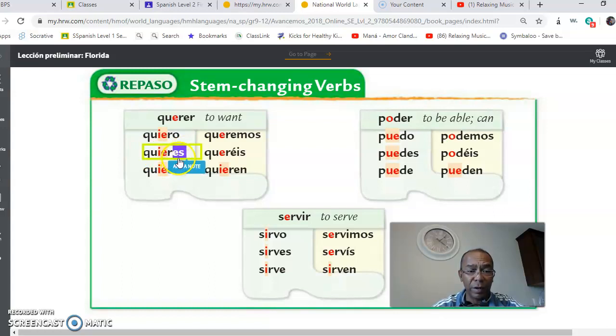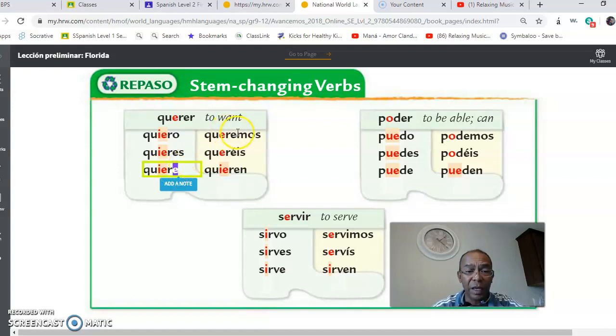It's an ER verb, so the ending is ES. And you still have your stem change right here. As you can see, it is the letter I and the letter E. Quieres. Él quiere. Ella quiere. The stem change happens right here in the beginning of the verb, and at the end you still change it based on who's doing the action.